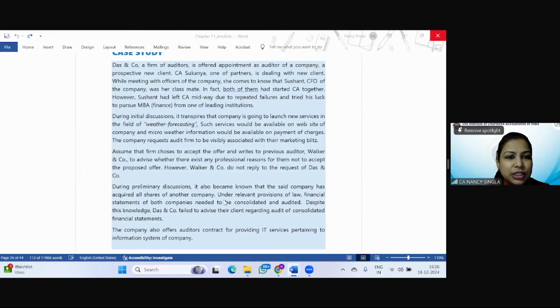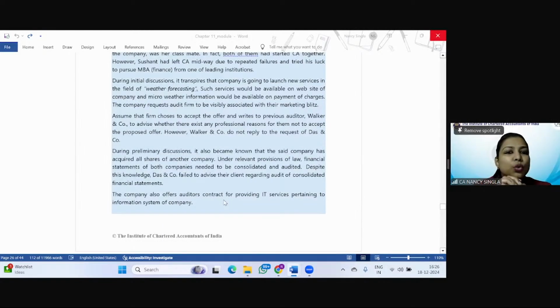During the initial discussion, it transpires that the company is going to launch a new series of services in the field of weather forecasting. Such services would be available on the website of the company and micro weather information would be available on payment of charges. The company requests the audit firm to be visibly associated with their marketing bids. Assume that the firm chooses to accept the offer and writes to the previous auditor Walker and Company to advise whether there exist any professional reasons for them not to accept the proposed offer. However, Walker and Company do not reply to the request of Das and Company.